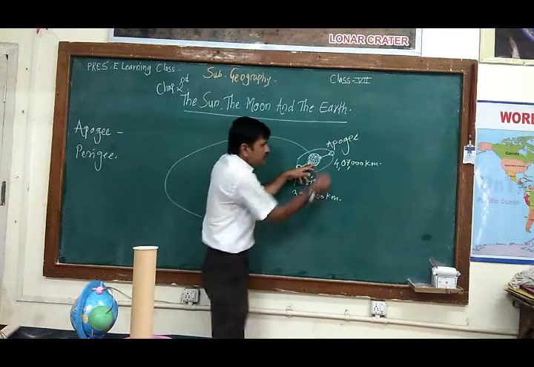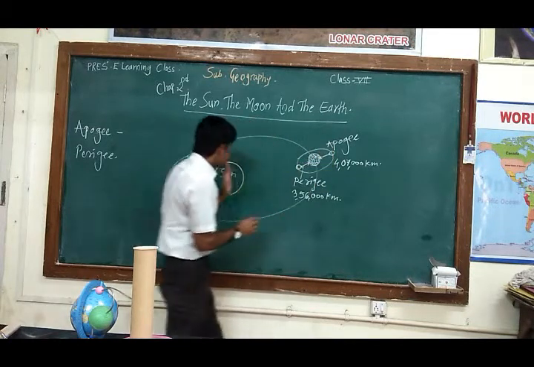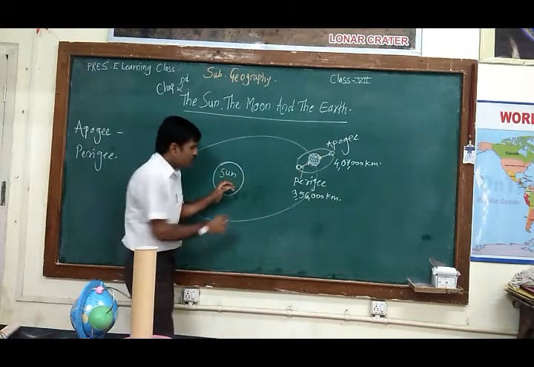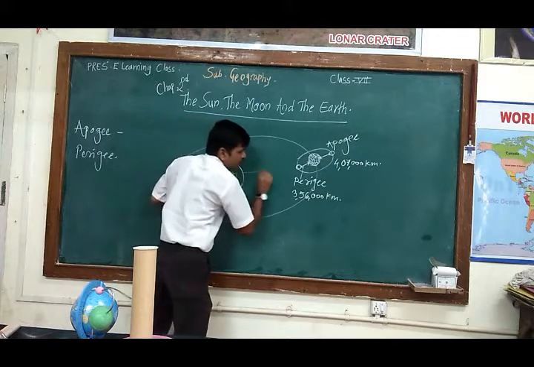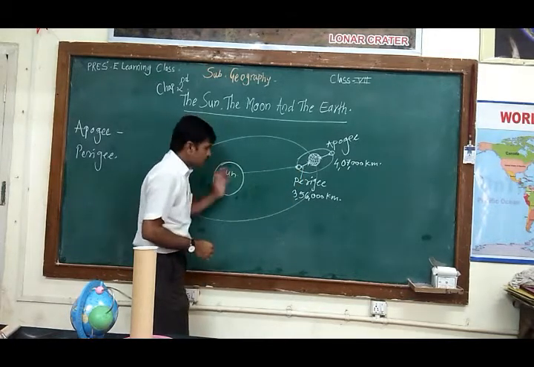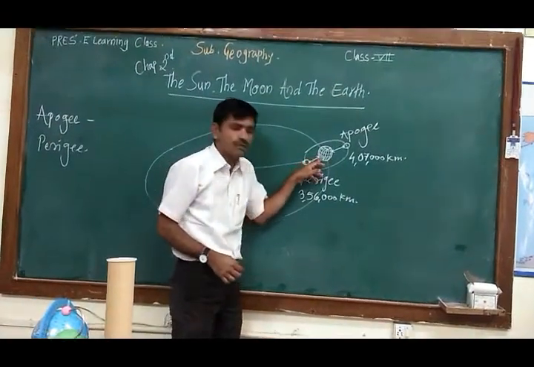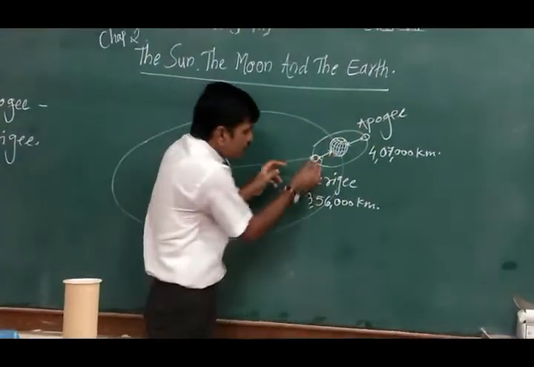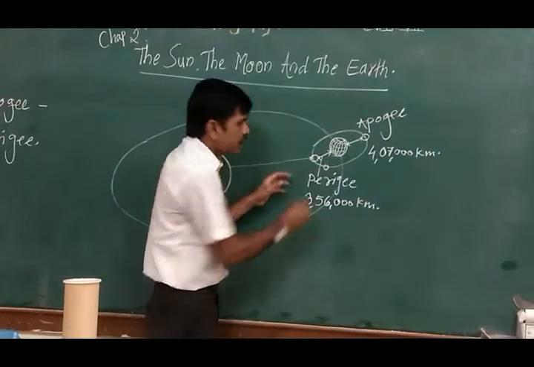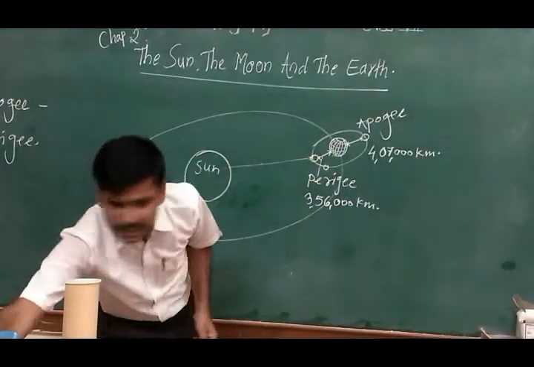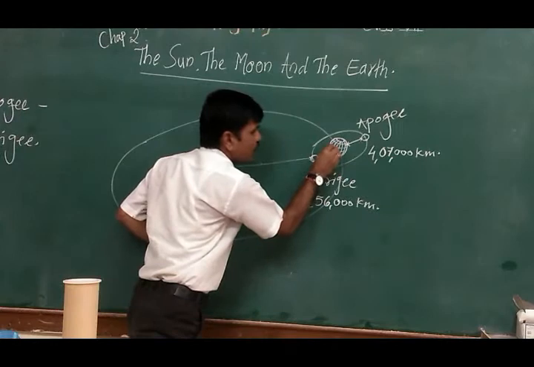Now when this moon is coming here, now sun is here. When the sun rays fall on the moon, due to the sun rays, some part of the moon is visible to us. Now suppose this moon goes here, and suppose we are living in this area, we are here.